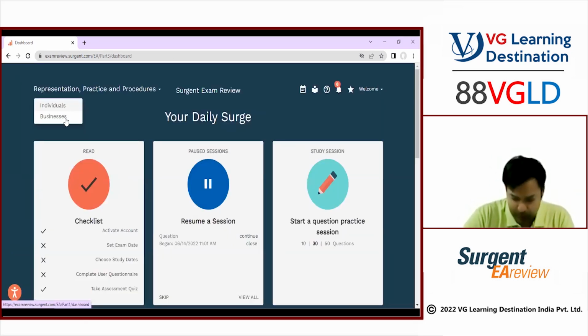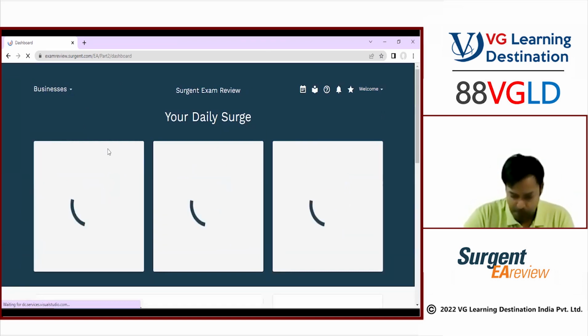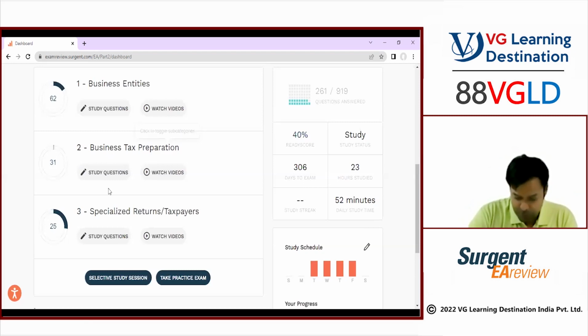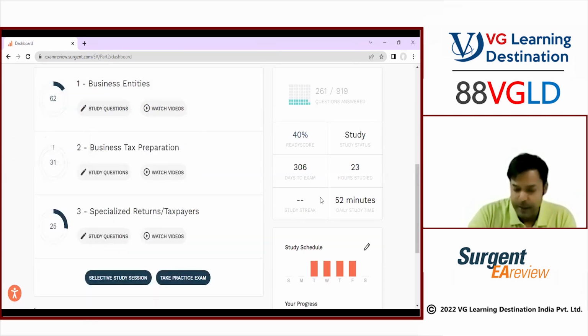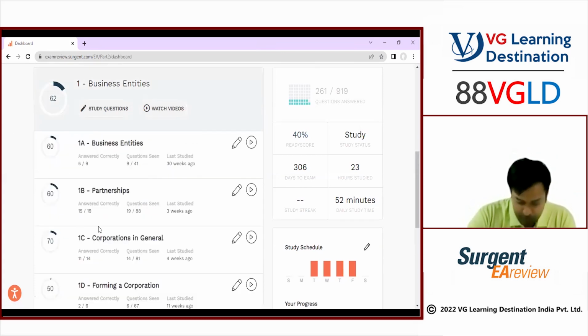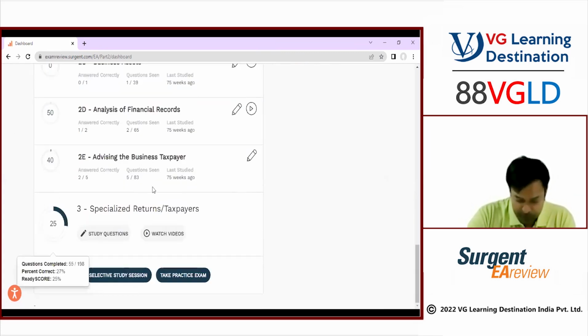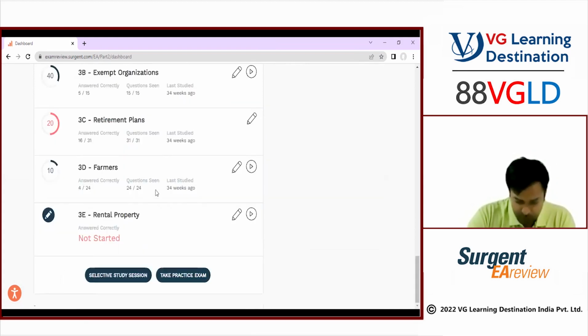Let's say first we go with business. In the business, these are the 3 points. If you open this, you will find these are the 3 main chapters, guys: 1, 2, 3. If you open that, you will find many sub chapters: 1A, 1B, 1C, 1D, 1E. Similarly, here you open 2A, 2B, 2C, 2D, 2E. Similarly, here also you will get them. So these are the ones you will get in this case.